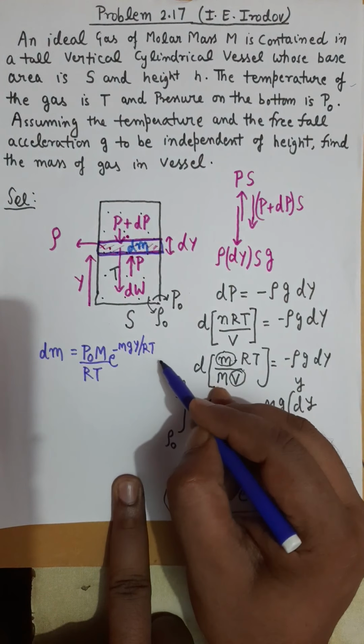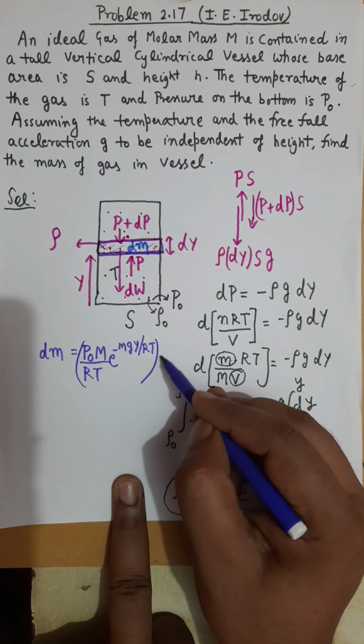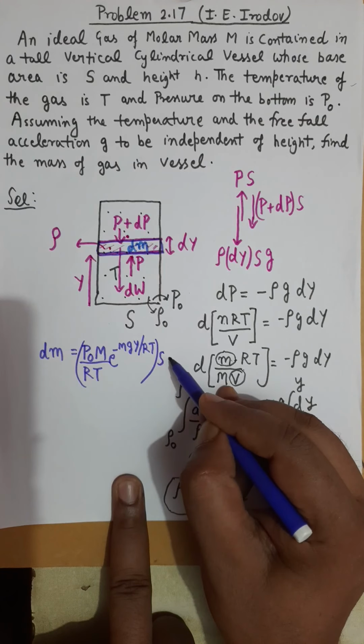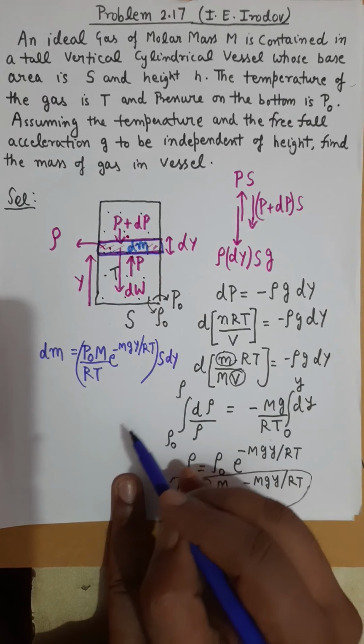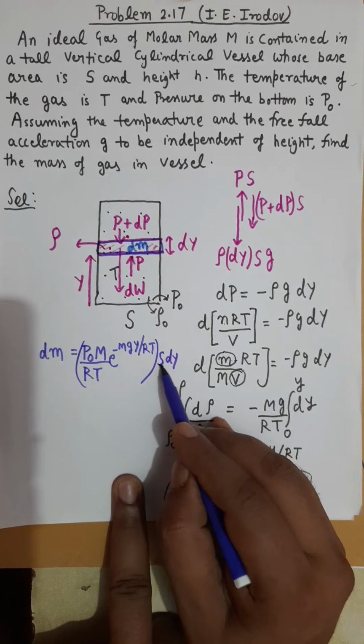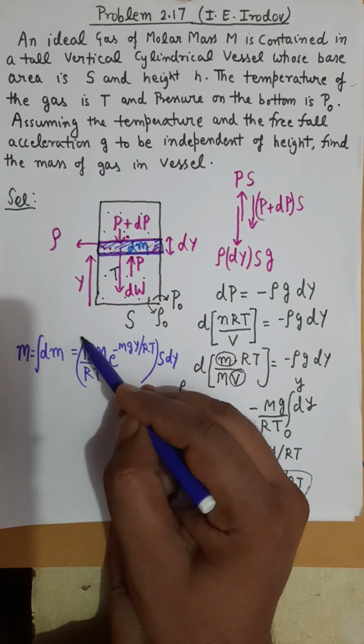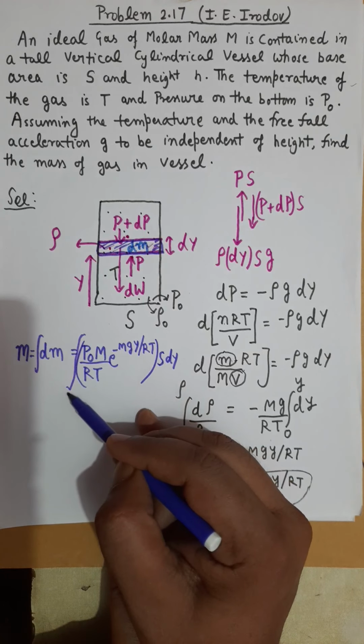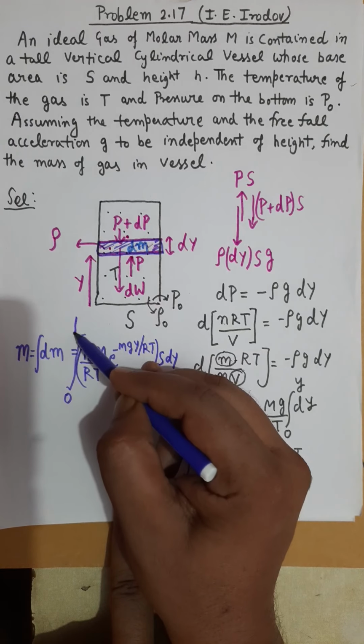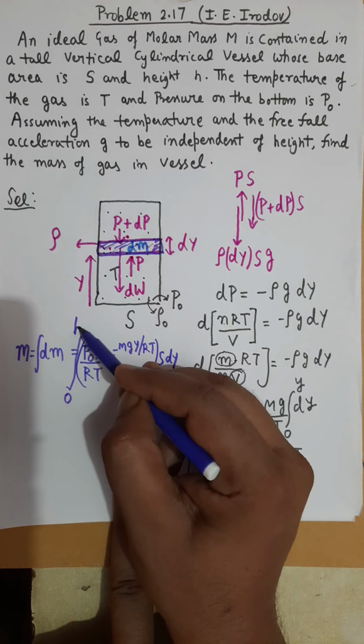will be the cross sectional area capital S into dy. So the volume times density is the mass of this differential portion, and in order to find the total mass of gas, you will simply integrate this dm value from the limit of y 0 to total height h, which is given in the problem.